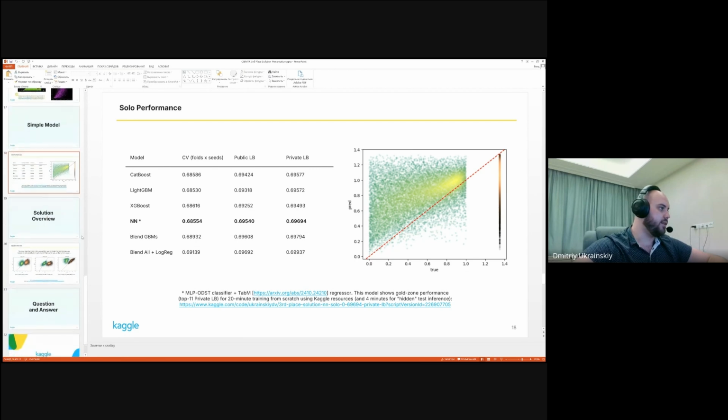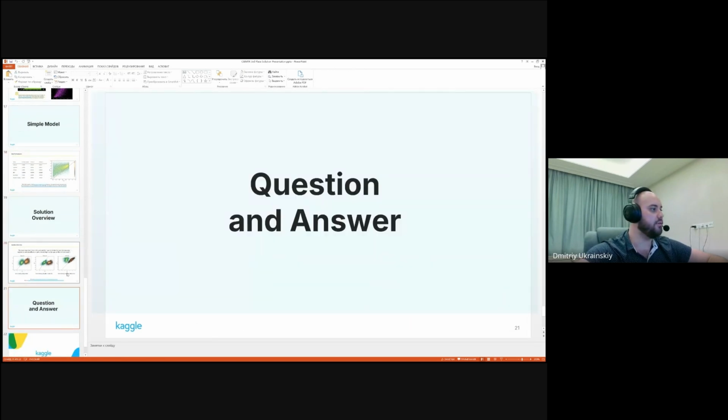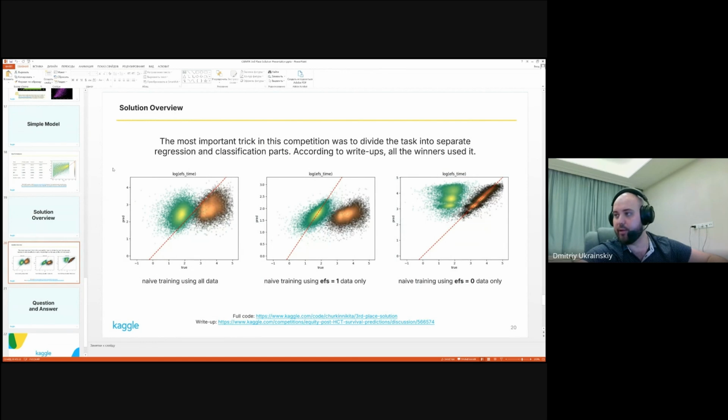As for the final slide, solution overview, I want to draw special attention one more time to the most important trick in this competition. It was to divide the task into separate regression and classification parts. According to the write-ups, according to today's presentation, all the winners used it. But how can we see this trick? For example, we can see it by looking at a scatter plot from the first modeling attempts in the competition. In the very first steps, we tried to make an overall simple, naive regression on the logarithm of EFS time.